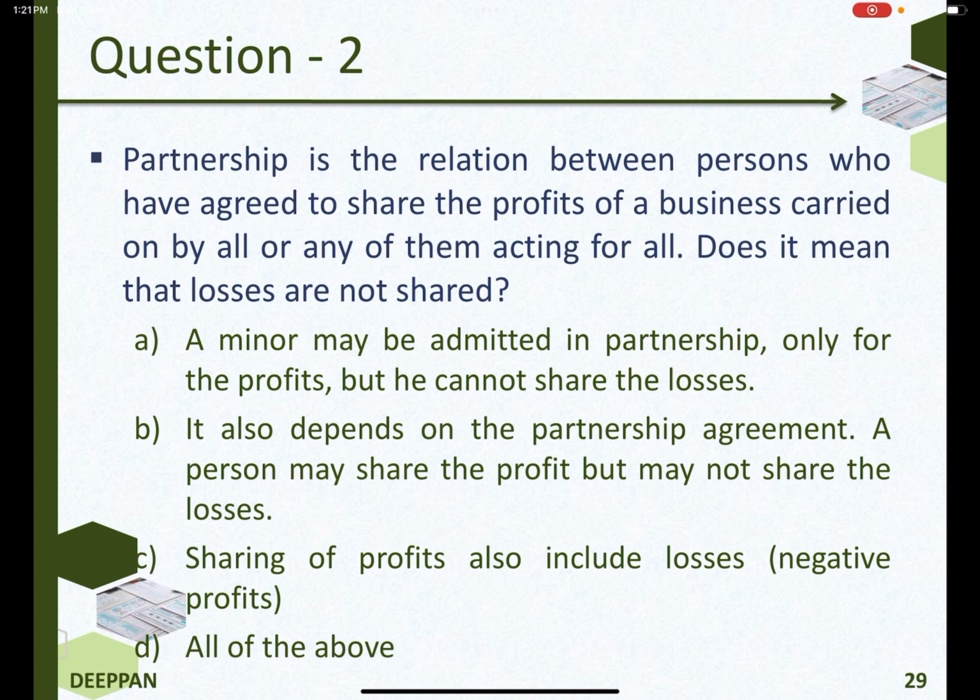Does it mean that losses are not shared? A minor may be admitted in partnership only for the profits, but he cannot share the losses. It also depends on the partnership agreement. A person may share the profit but may not share the losses. Sharing of profits also includes losses, that is, negative profits. So the answer is all of the above.